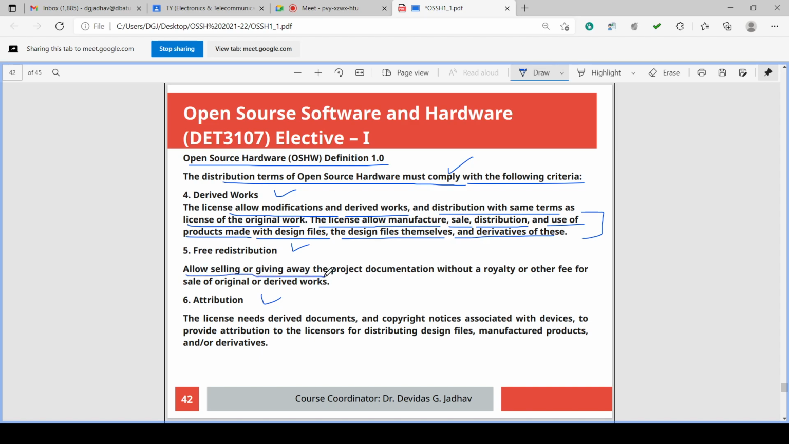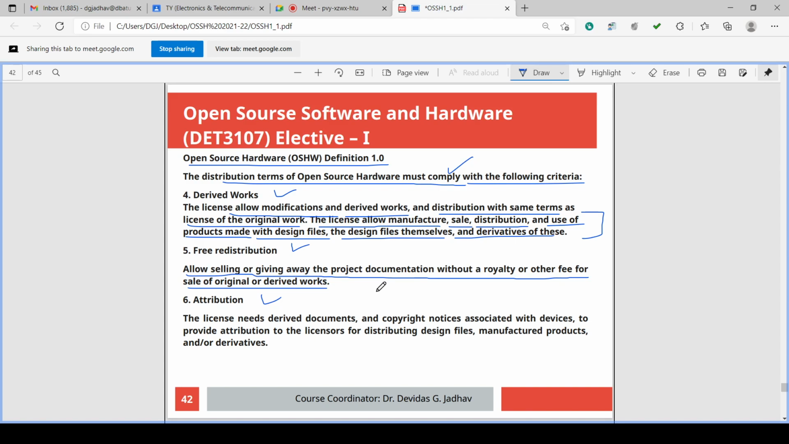Allows selling or giving away project documentation without royalty or other fee for sale of original or derived work. Okay, so if we derive something and want to sell it again, it is allowing that selling or giving away. Once the open source hardware is shared, and something is derived from that hardware, redistribution or selling of that product is allowed.